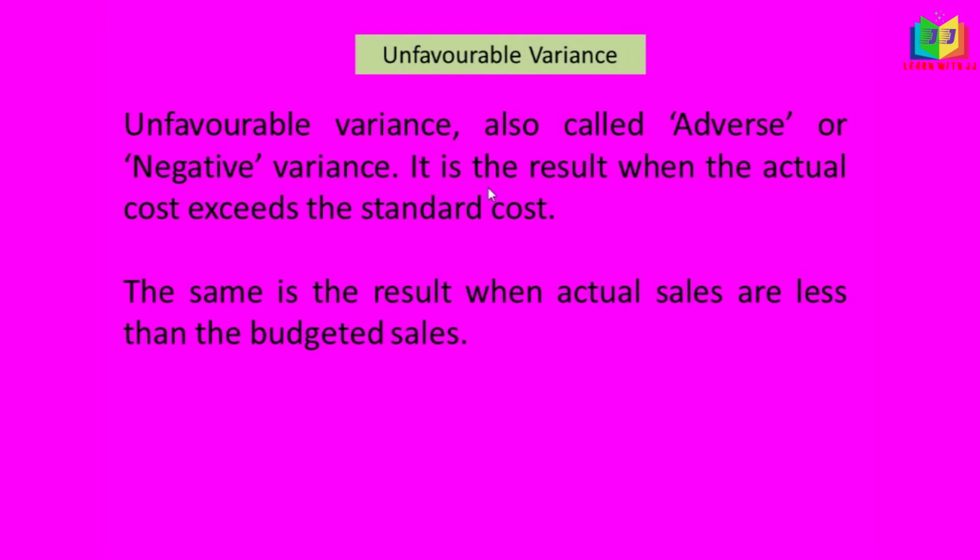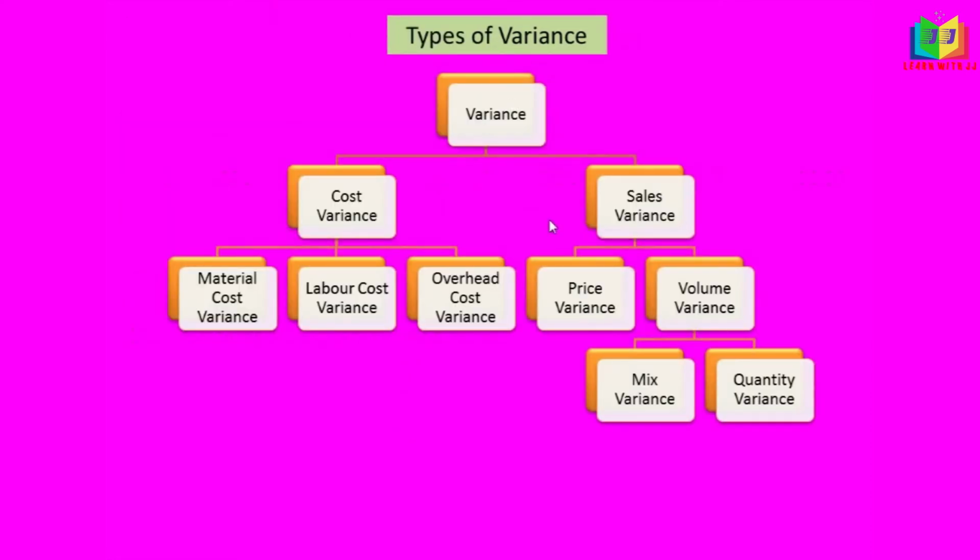And it is completely opposite for sales variance, right? The same is the result when actual sales are less than the budgeted sales. If the actual sales are less than the budgeted sales, it is said to be unfavorable variance. Now we'll see the types of variances.